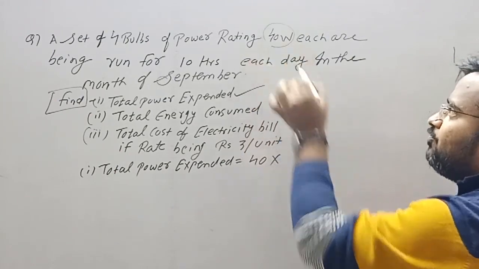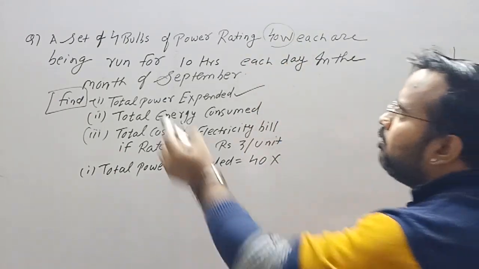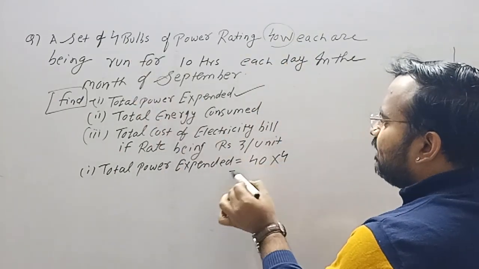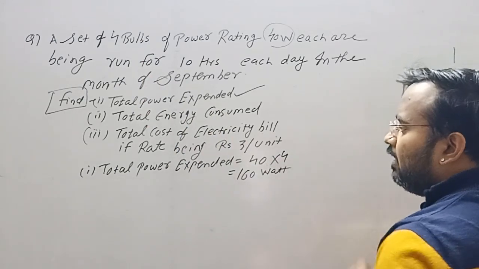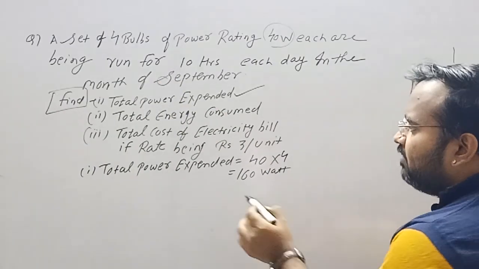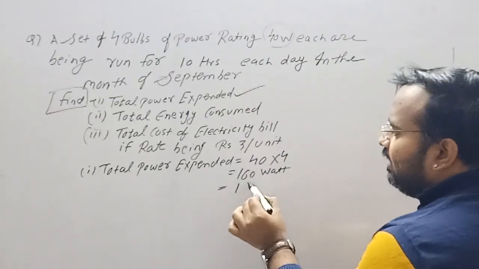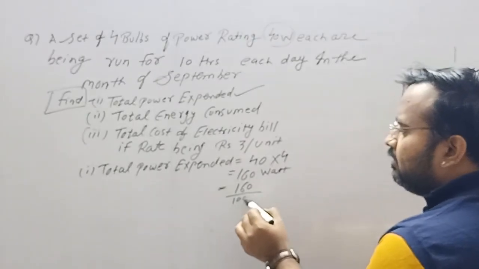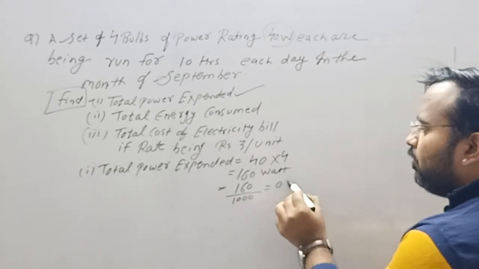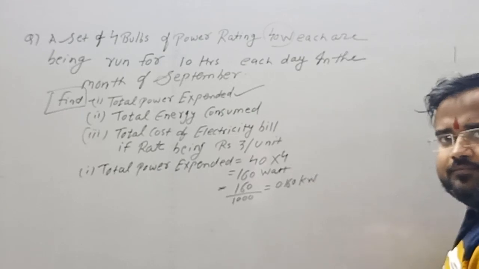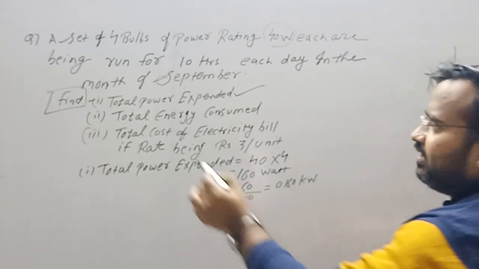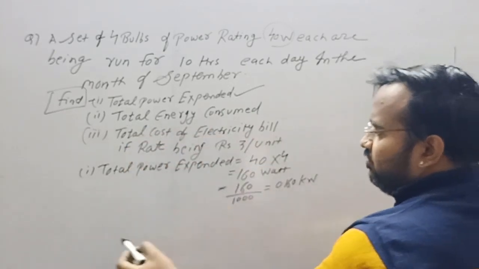One bulb's power is 40 watt and there are 4 bulbs, so 40 into 4, that is 160 watt. Now this 160 watt should be converted into kilowatt, so I'll divide it by 1000, so it would be 0.160 kilowatt. Clear?